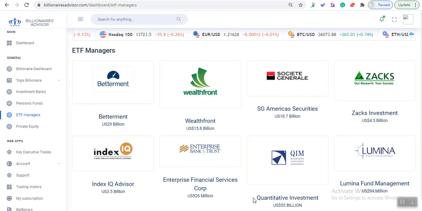And they're not the ones that create the ETF. They're not an ETF creator. They manage funds for clients in ETFs. So these are the world's largest.